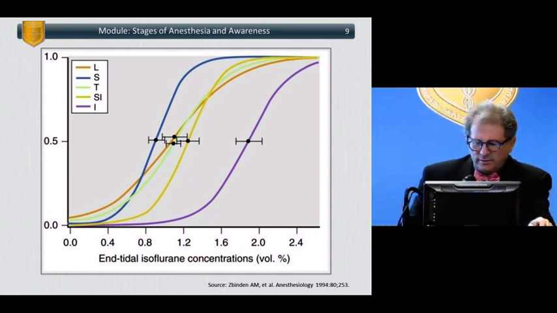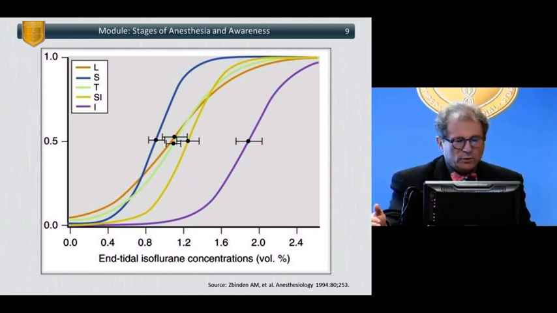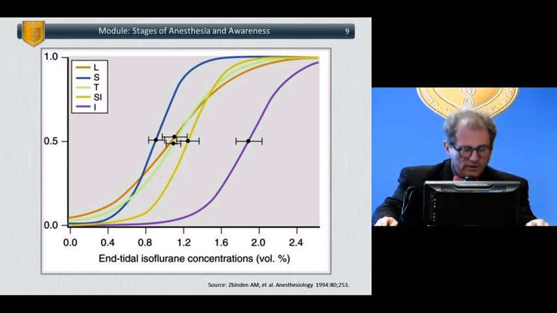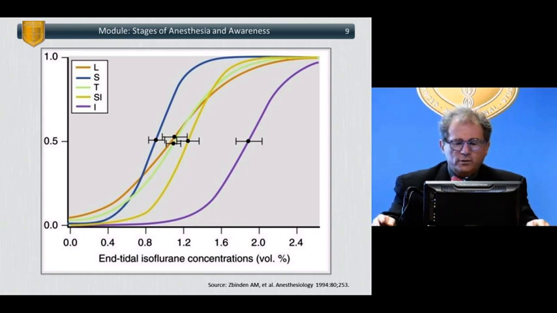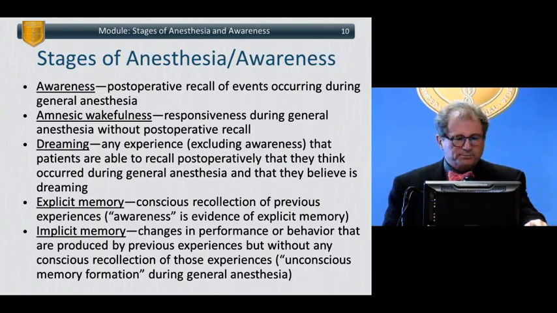And these are data from 20 years ago, but Zbidin looked at a variety of stimuli, and just to summarize for you, L is laryngoscopy, S is squeezing the trapezius, T is tetanus, SI is skin incision, and I is intubation. And you can see in the first item in the legend, the L, which is the dark orange, that the greatest anesthetic concentration is achieved at about 2.4%, which is for laryngoscopy.